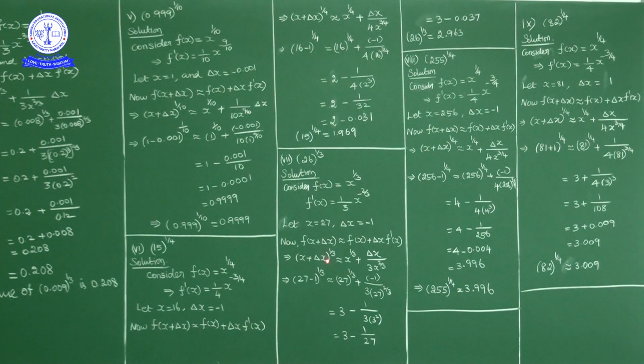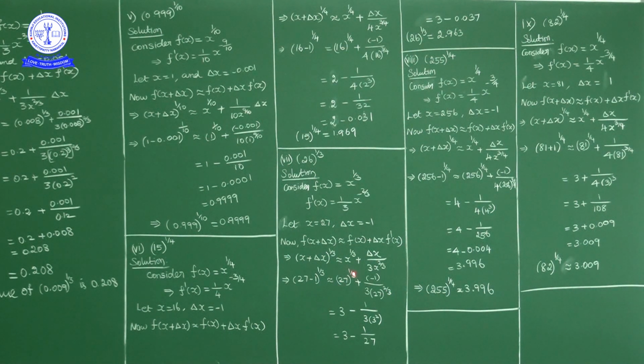Now f of x plus delta x is x plus delta x power 1 by 3. This is equivalent to f of x, which is x power 1 by 3, plus delta x upon 3 into x power 2 by 3, that is f dash of x. Now substitute 27 in place of x and minus 1 in place of delta x. So what we get? 27 minus 1 power 1 by 3 is equivalent to 27 power 1 by 3 plus minus 1 upon 3 into 27 power 2 by 3.